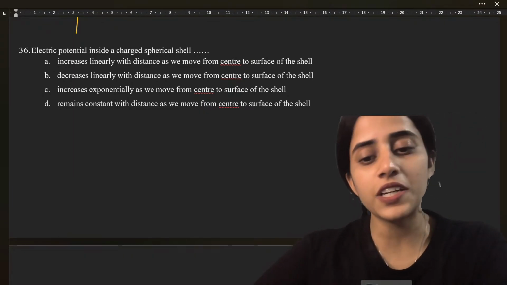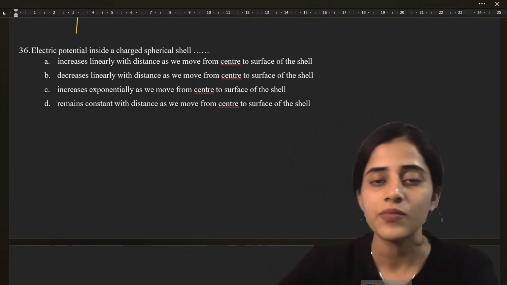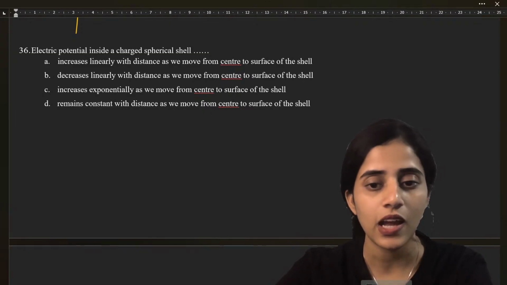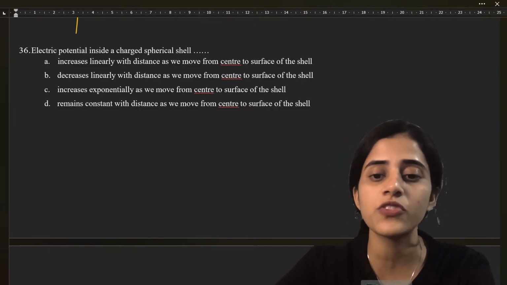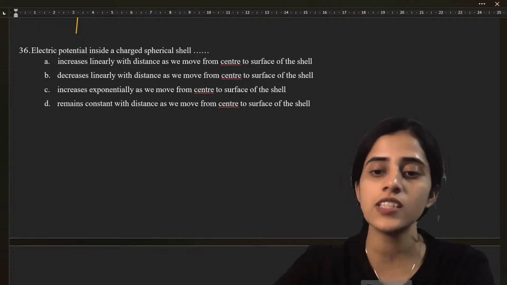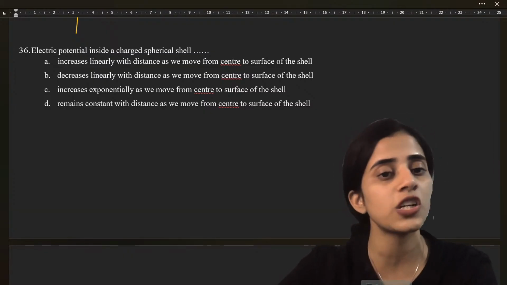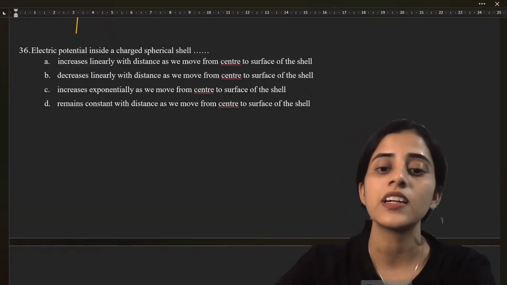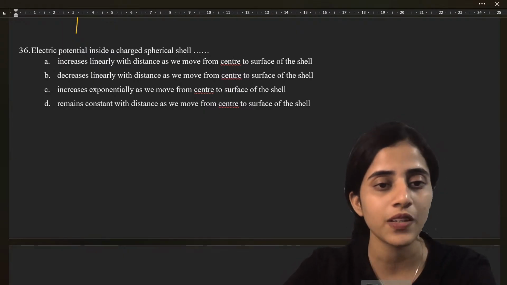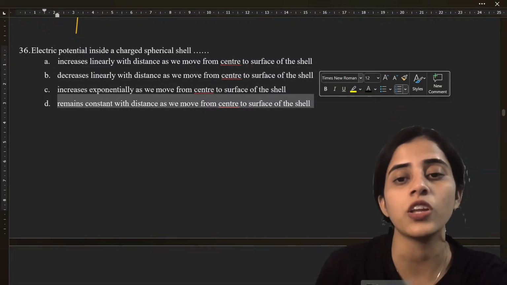See, the electric potential inside a charged shell will always remain constant. It will remain constant at all points inside the shell. And why is it? Because of Gauss law. The electric field inside any spherical shell is 0. So, since the electric field is 0, the electric potential would be uniform. So that means the answer is option D, which means it remains constant because it has to be uniform.